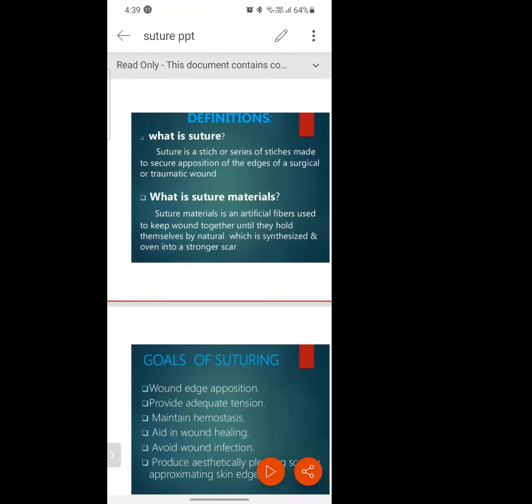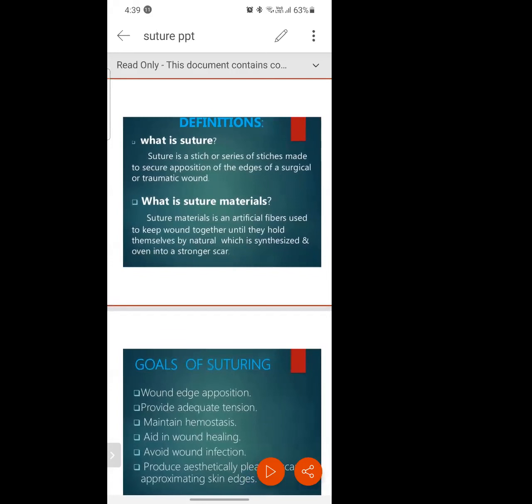What do you mean by suture? It is one of the procedures when a patient has an injury or any tissue cutting, and it is joining. In layman's words, suture is nothing but stitch. A series of stitches in order to close the cut part, we call it a suture.